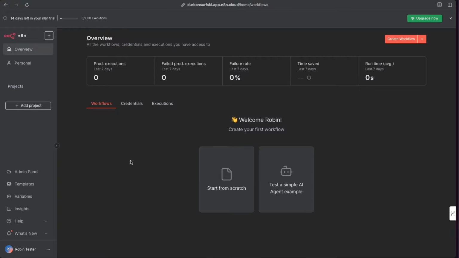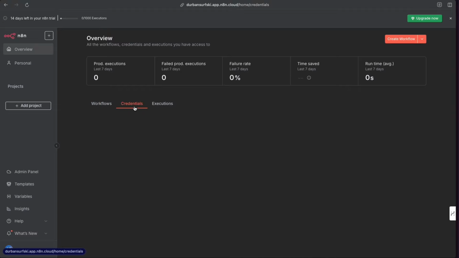Let me give you a short tour through here. We are keeping this short and sweet because I really want you to get started super fast. Here we are on the homepage of n8n, and we've got a couple of things going on. So because we don't have any other workflows started, we've got this start from scratch button. But the moment we make our own workflow, underneath here, we're going to have a little list of workflows that we can click into. We're going to have this thing called credentials.